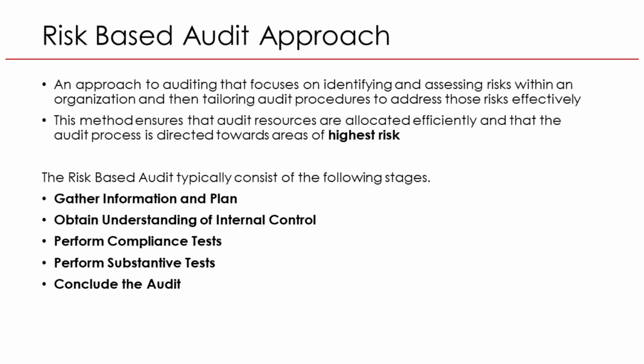Conclude the audit. Finally, the auditor evaluates all evidence, draws conclusions, and reports findings and recommendations to management. Example: in a government agency, the audit concludes that weak password controls could expose citizen records to unauthorized access and recommends stronger authentication measures. In summary, each step builds on the previous one, from understanding risks to testing controls and verifying data, ensuring the audit is thorough, focused, and adds real value to the organization.